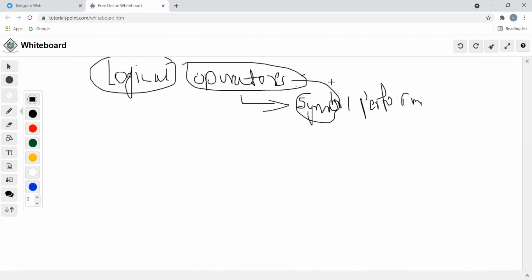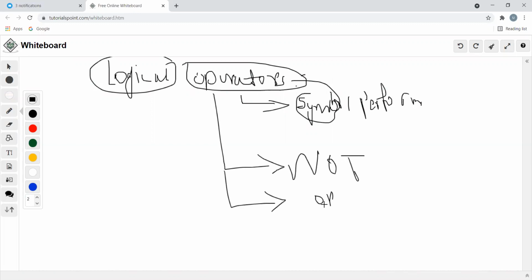Okay. So majorly we are going to discuss in this logical operator: one is not, another one is or, and the last one is and. So in the logical operators, there are three operators: not, or, and. Okay. Not in the sense inverse.